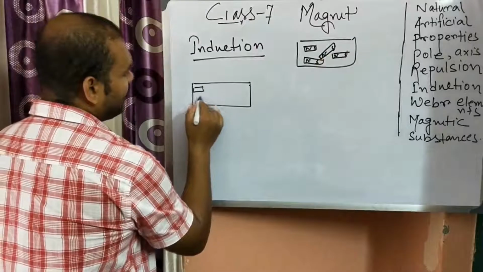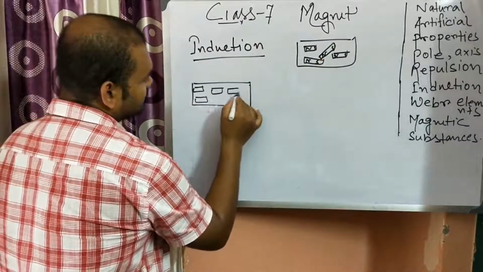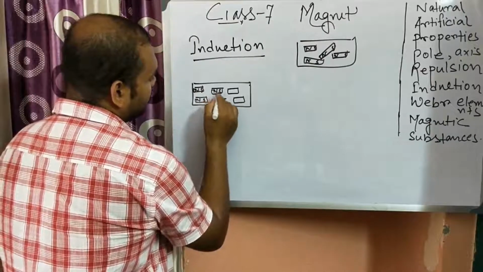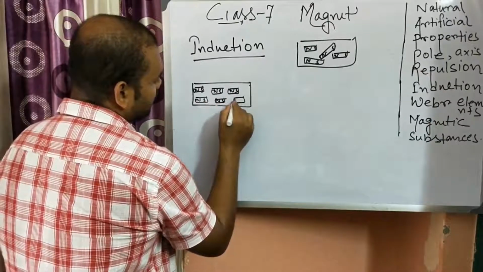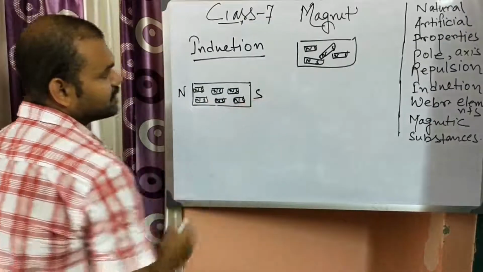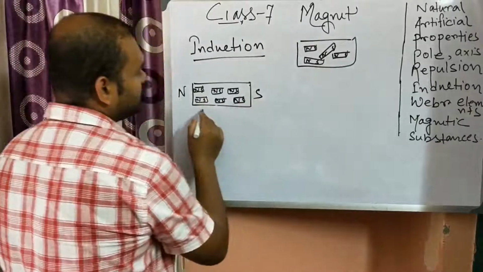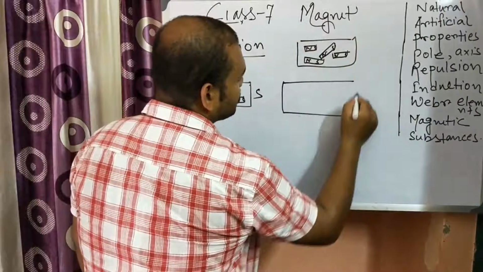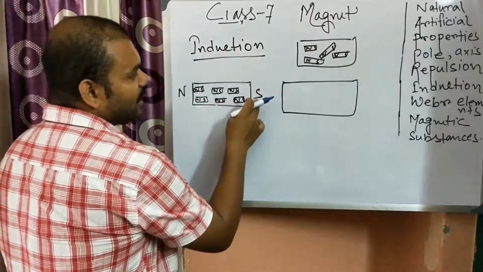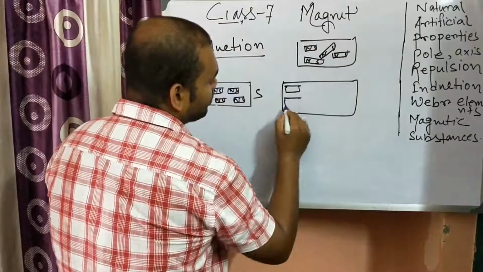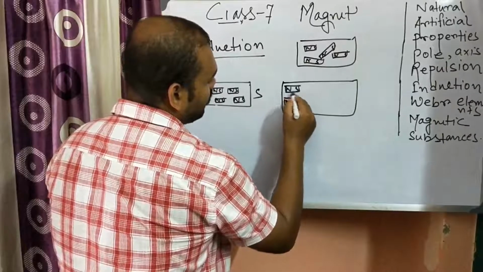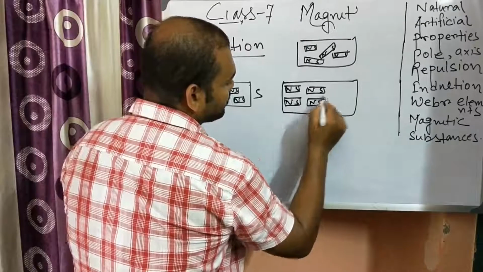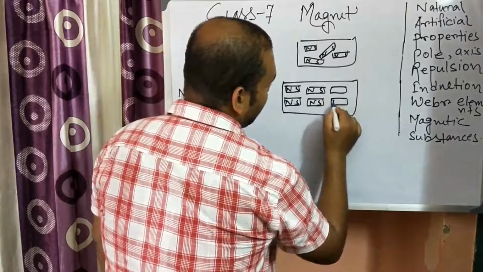Okay, and in the magnet all the molecules are placed like this: N, S, N, S, N, S, N, S. So this side is north, this side is south. Now if we bring the magnet closer to the magnetic substance, then what happens? Suppose the magnetic substance comes here. Now due to the attraction of the south, all the north poles will orient like this, all the magnets will orient like this. So south will attract the north, giving the attractive property.